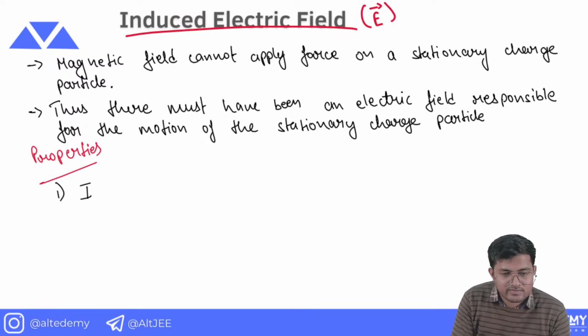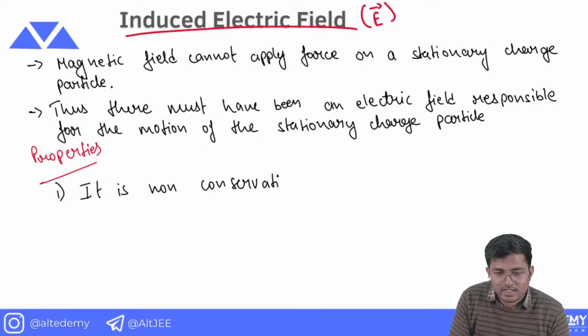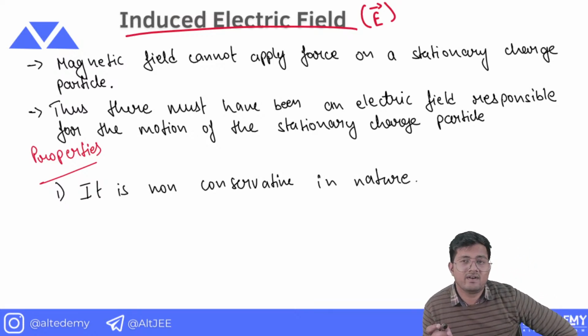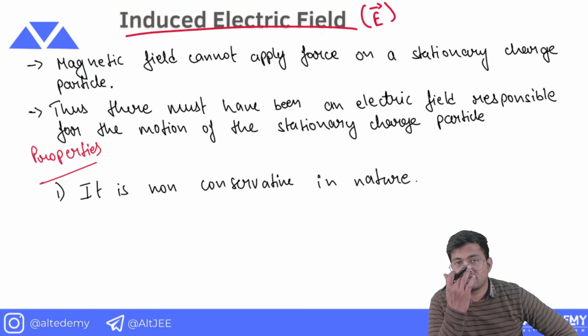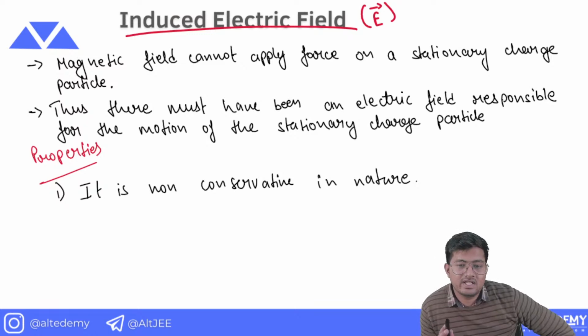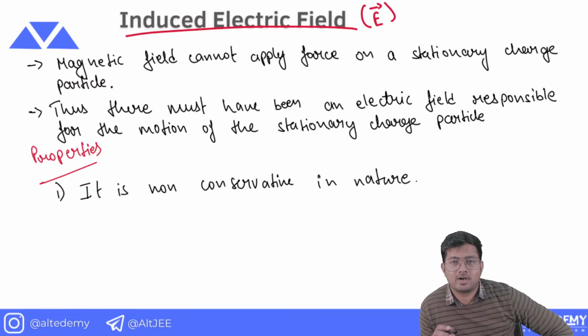First, it is non-conservative in nature. If you remember, the normal electric field which we have discussed in electrostatics is conservative in nature, whereas induced electric field is non-conservative in nature. Being non-conservative means that the work done by the induced electric field depends on the path. It does not depend on initial and final position, it depends on the path.